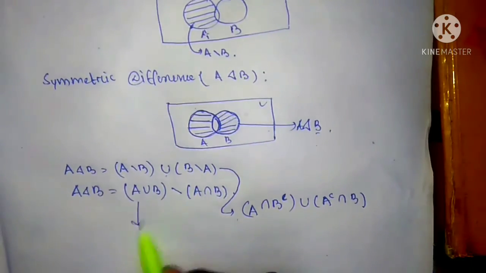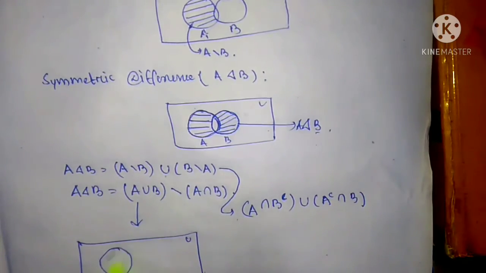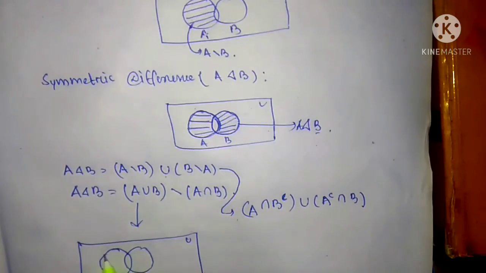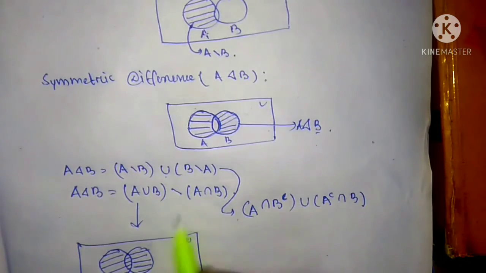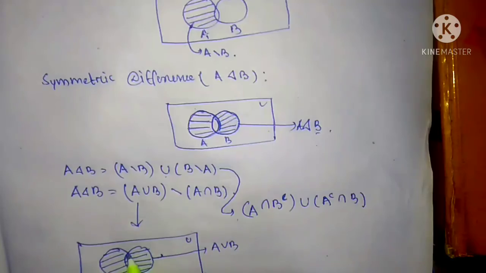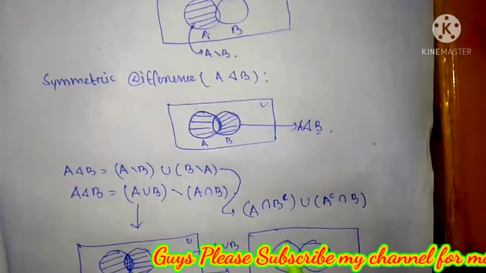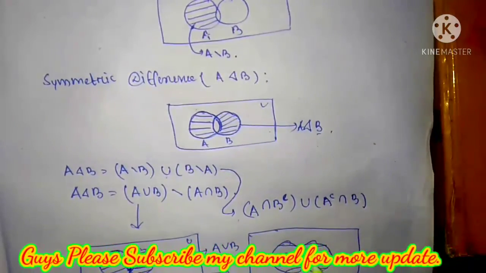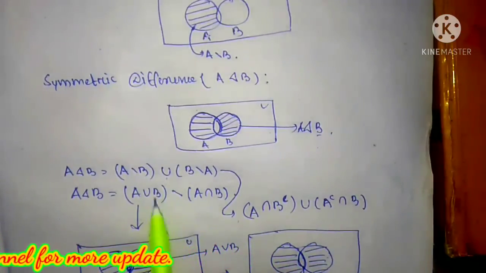So that Venn diagram is U, A union B, A, B. So A union B is like this, and A intersection B is like this. So after that, A and B excluding the intersection A intersection B. In a similar way, you can check it out.